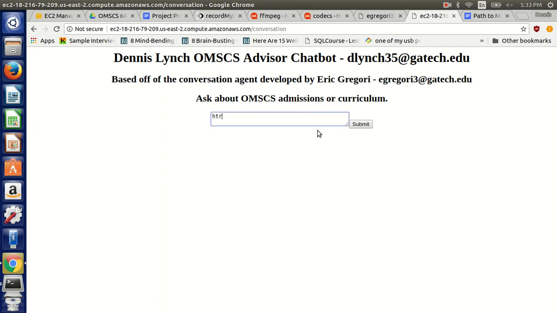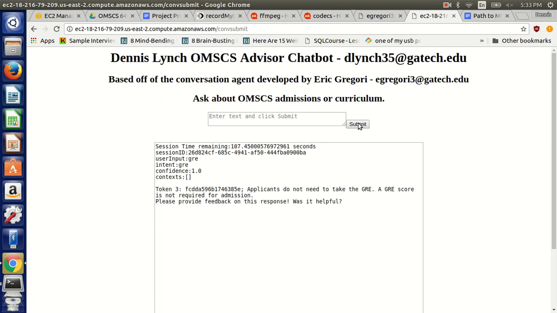So, when I type in GRE, we can see a similar answer to Eric's agent. However, my agent has retrieved this information from a webhook to my MongoDB database instead of using Dialogflow's own data storage. So I have accomplished my database goals without losing functionality. You'll also notice that the agent now prompts for feedback. So once I type in feedback such as, "Thanks, that was great," the agent will store the information.